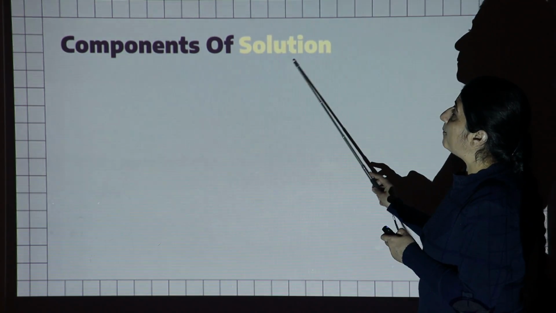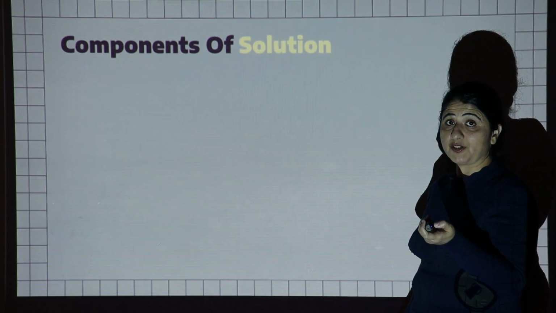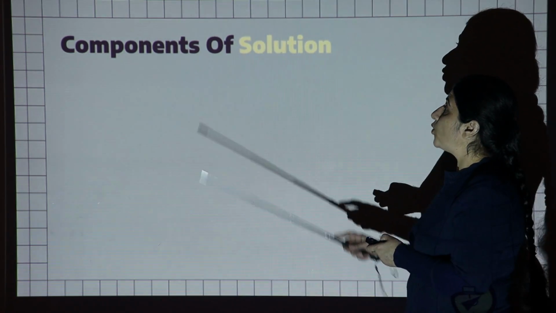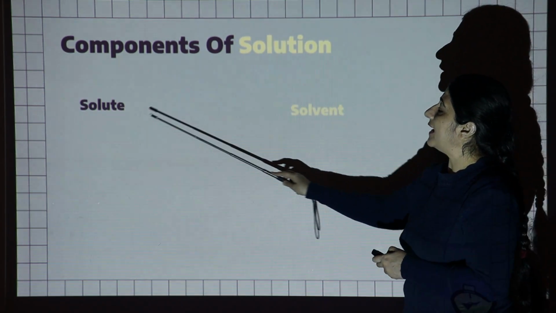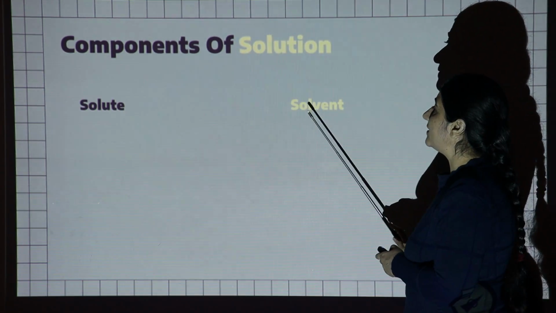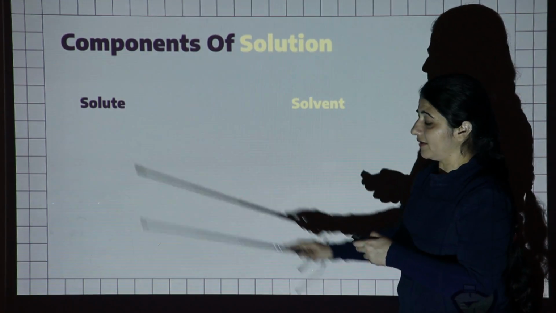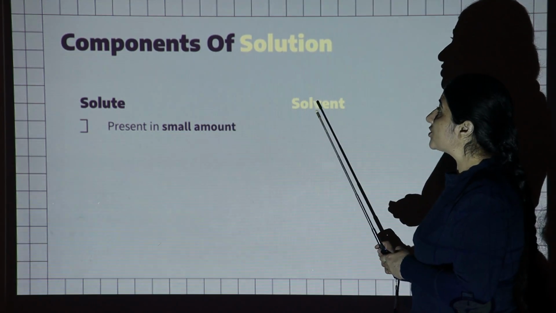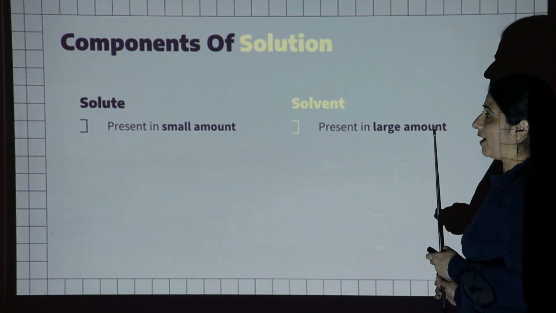The next topic is the components of a solution. Homogeneous mixtures are known as solutions, and a solution is formed by the combination of two things. So what are the components of a solution? One is the solute and the second is the solvent. The component present in a small amount is known as the solute, and the component present in a large amount is the solvent.